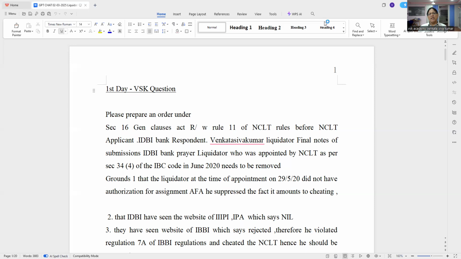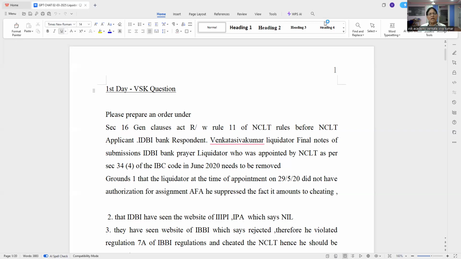It is a case filed by IDBI Bank for removing me as a liquidator. I was appointed by the NCLT adjudicating authority while pronouncing the order for liquidation on 29 May 2020. Along with that order, I was appointed as the liquidator. Then IDBI Bank is actually not part of the stakeholders consultation committee, because they have not surrendered the security interest as per section 52.